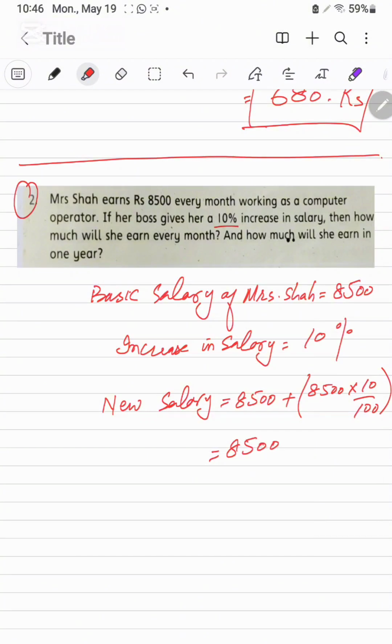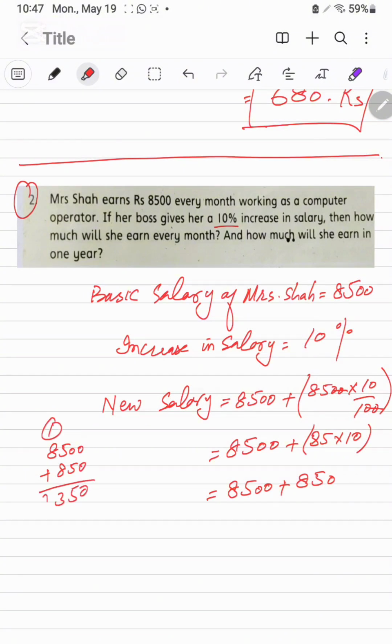Will be 8,500 plus, these will be simplified like this one, 85 into 10, this is going to be the 8,500 plus 850. We will add, it will be 13, 1 carries, new salary will be 9,350 rupees per month.